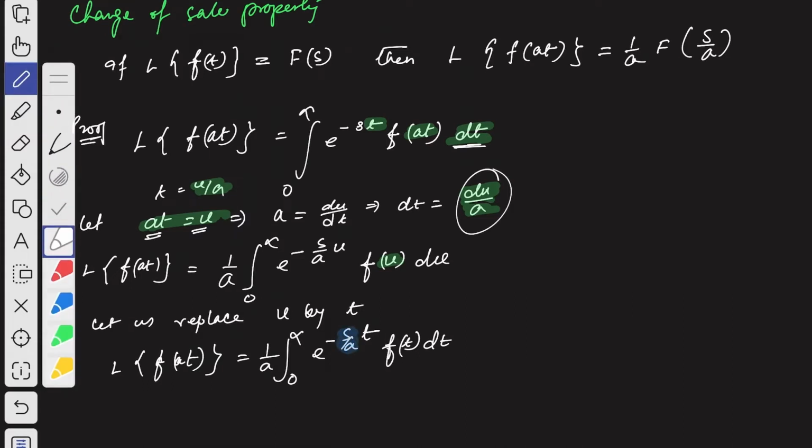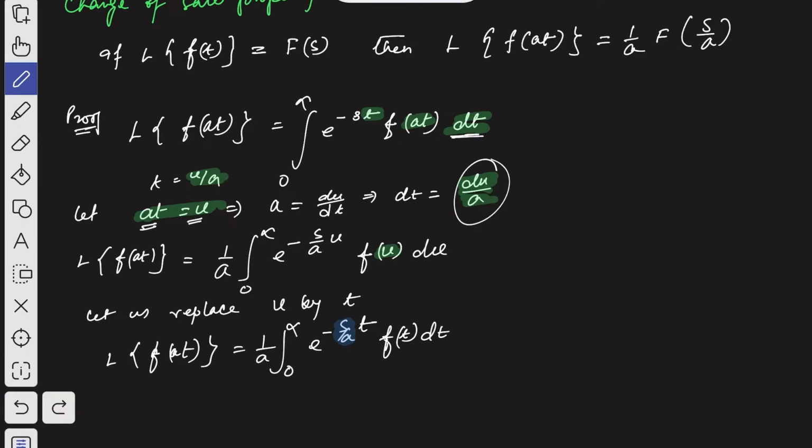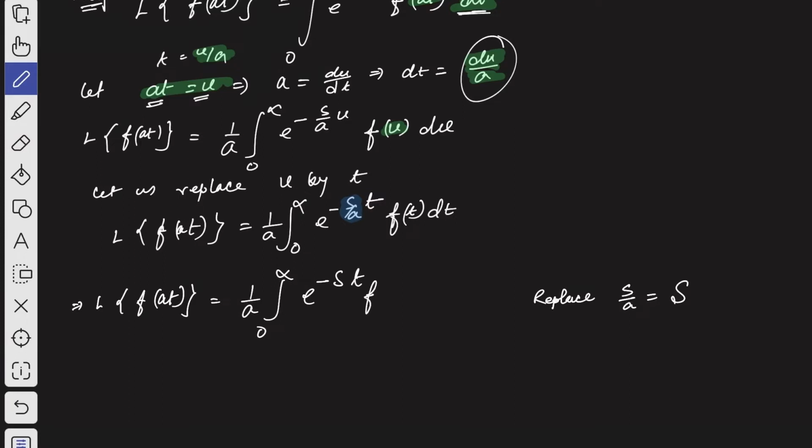So now what we're going to do in the next step, you can see this s by a, now let us replace this s by a. So let me scroll down the page. Okay, so we are going to replace small s by a by capital S. Then this becomes Laplace transformation of f of at will be equal to 1 by a, 0 to infinity, e to the power minus capital S t f of t dt, right?